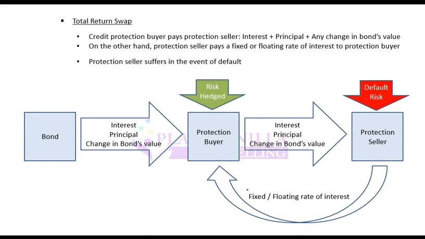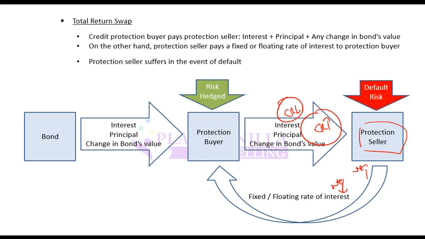This, yeah, so it will be lower. Why? Because it will account for the risk which protection seller is taking. The rate will be set depending on credit risk. So protection seller is providing, if this credit risk is higher, then it will pay a lower rate. If credit risk is low, then it will pay a higher rate. So rate will be decided based on the expectation of default.